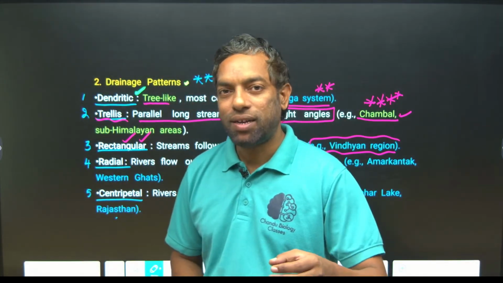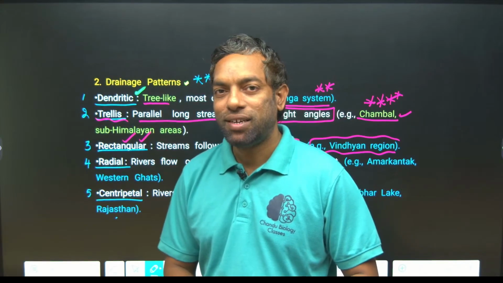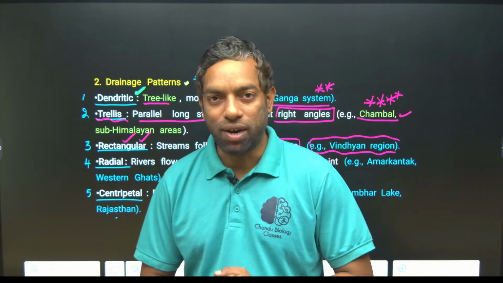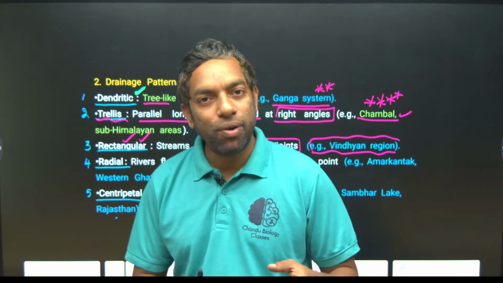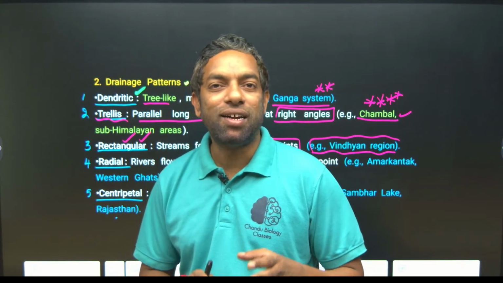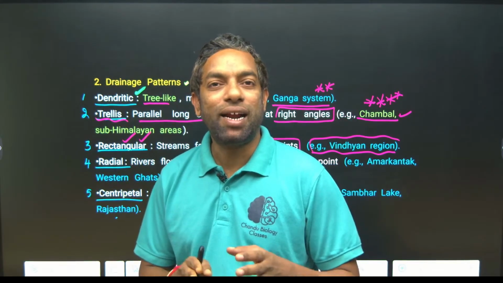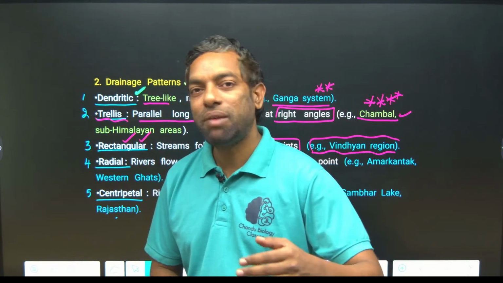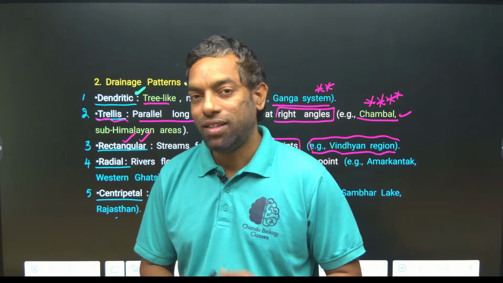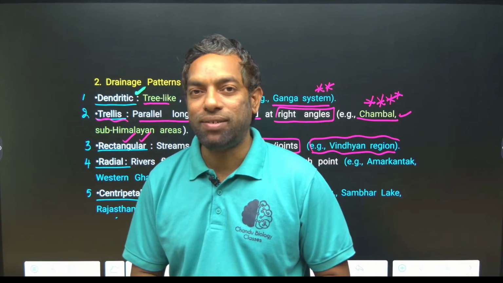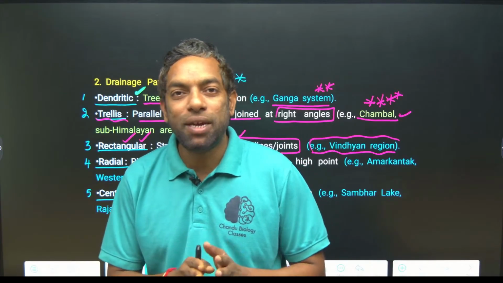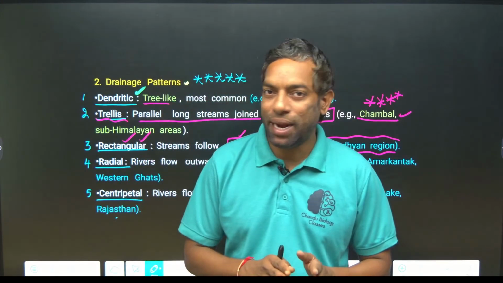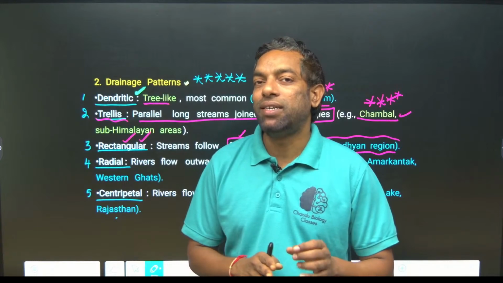Any faults or joints that take place, what are faults and joints, guys? This is the mainland. I told you some places are developed by tectonic plate activity, which created some faults or joints that lead to depressions in the mainland.